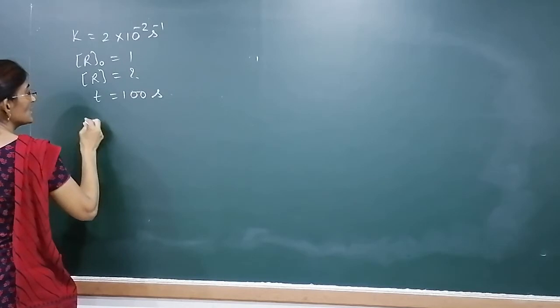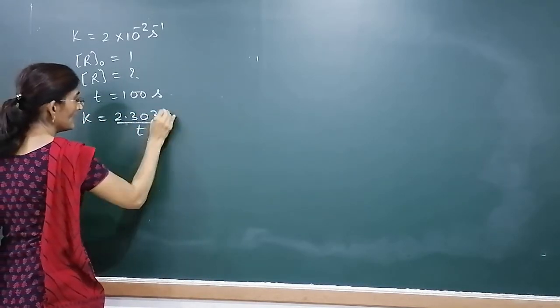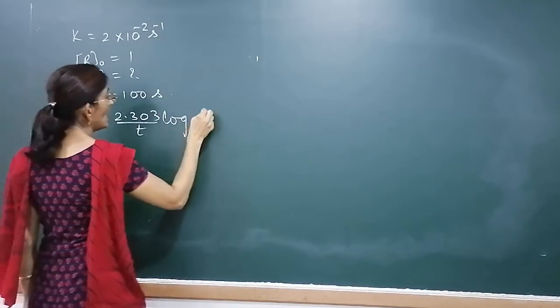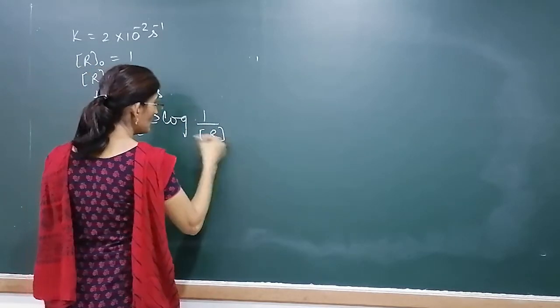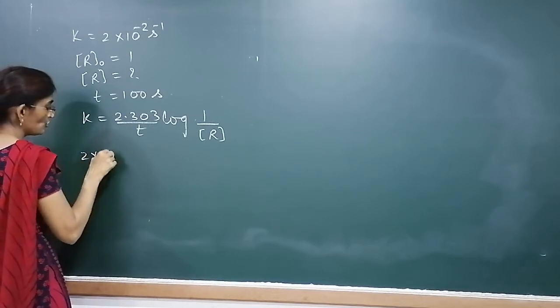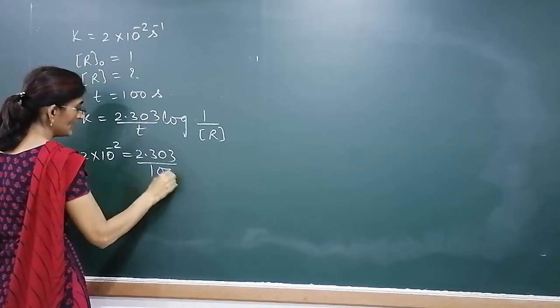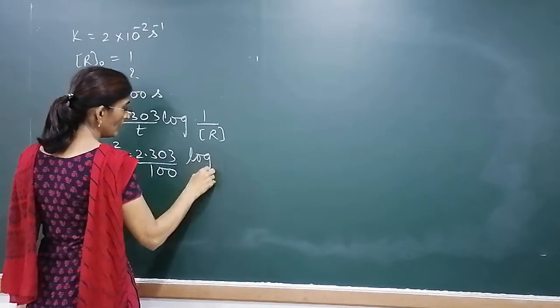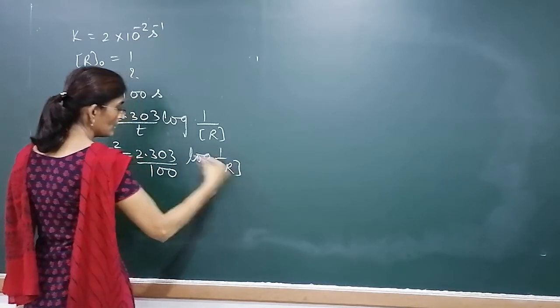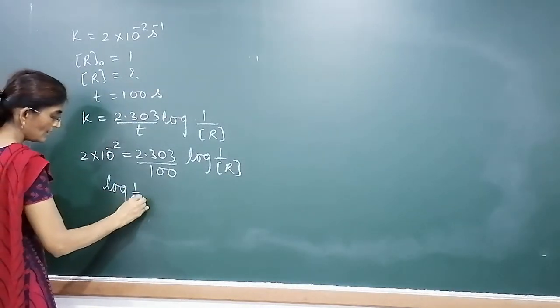First order reaction, place the formula. K equals 2.303 by T log of R naught upon R. R naught is 1, R we have to determine. Place the time and K. K is 2 into 10 to the power minus 2. Time is 100 seconds. 2.303, log 1 upon R. Multiply cross.